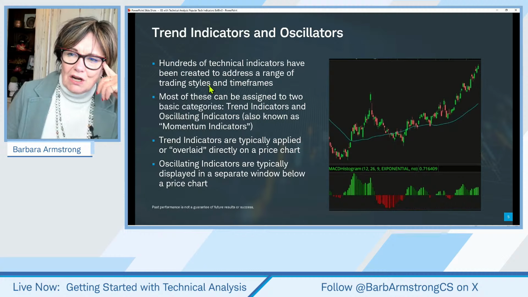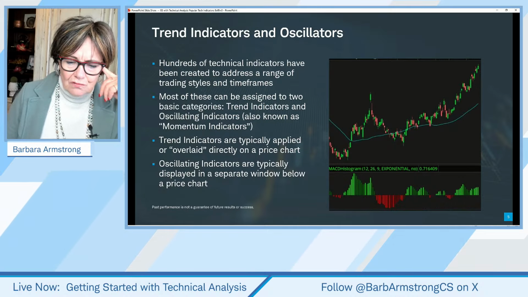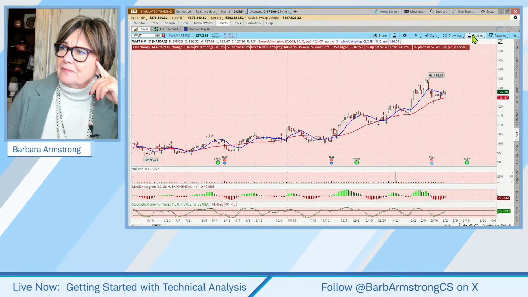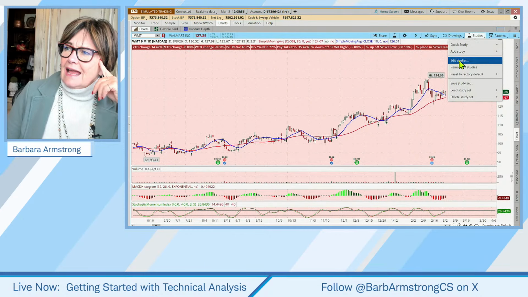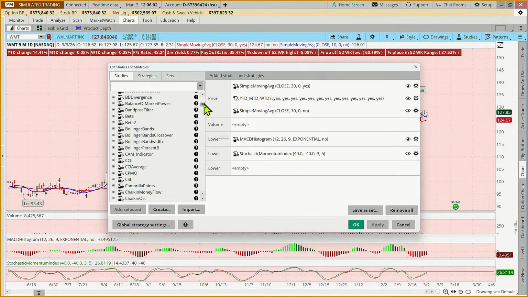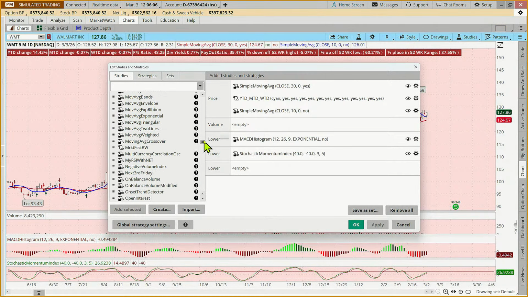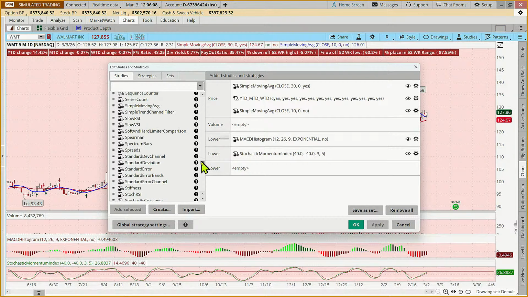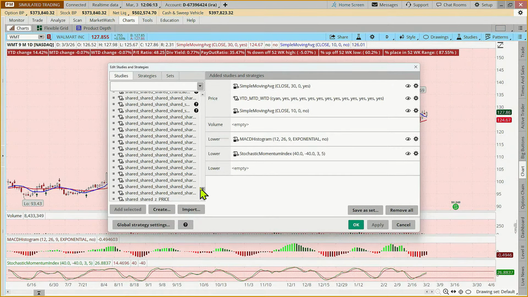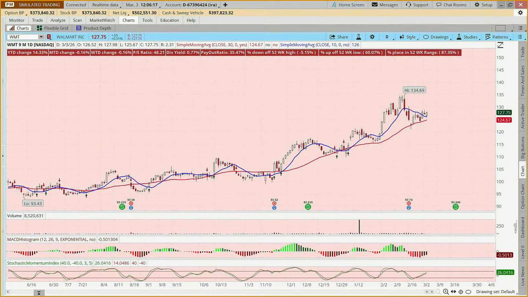So if we come out to Think or Swim, and we come out to studies and edit studies, we aren't even out of the A's. There's dozens and dozens, literally hundreds. We aren't going to begin to cover them all, we're going to look at 3 or 4 of those today, but there are an awful lot of indicators out there.